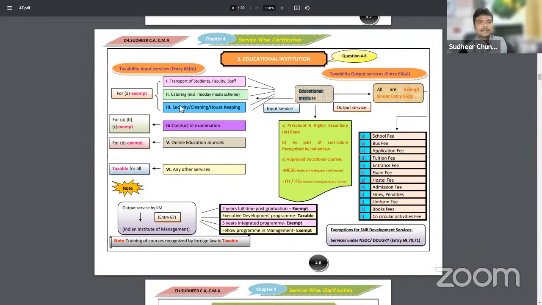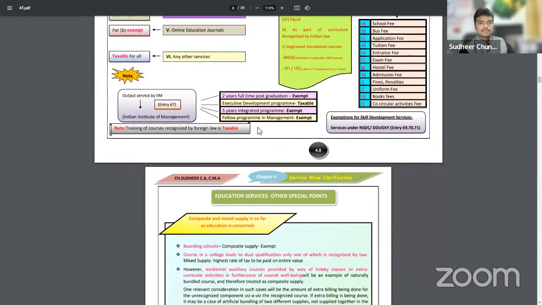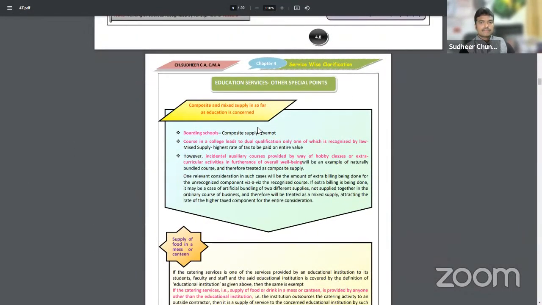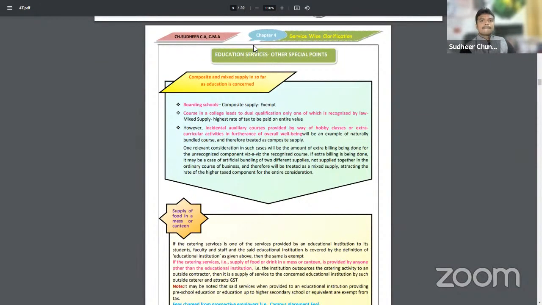Okay, next. Boarding schools, hostel facility they provide. Even though they provide hostel facility also, it comes under residential accommodation. Residential accommodation let out for residential purpose will be exempted from GST.